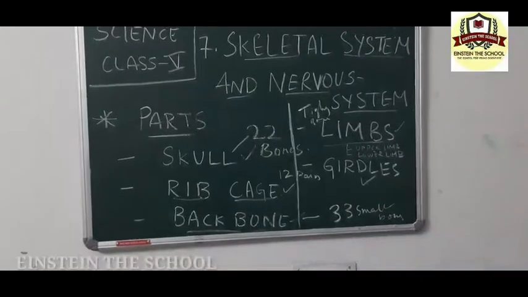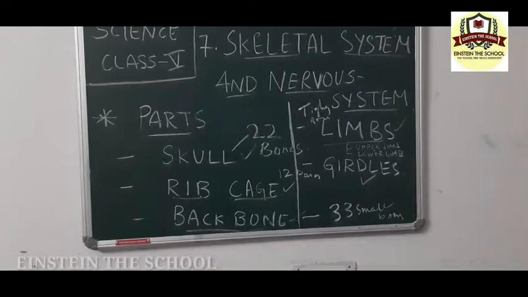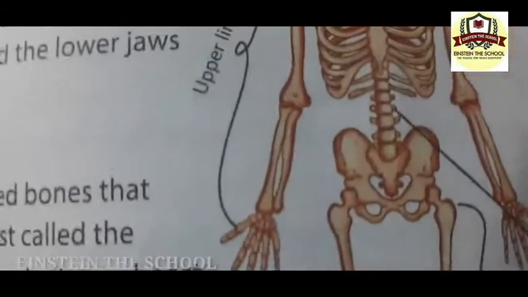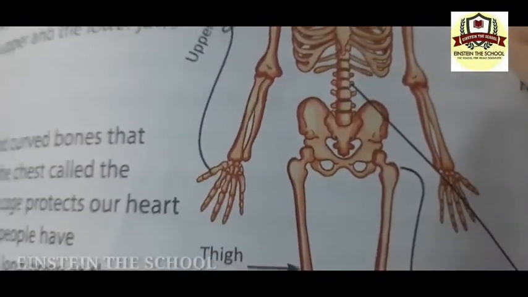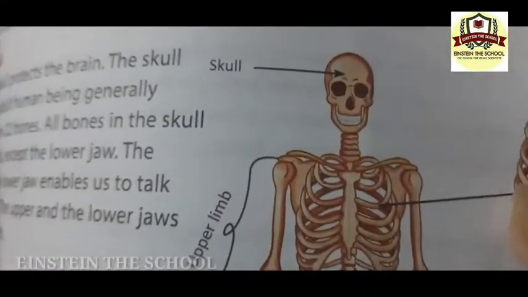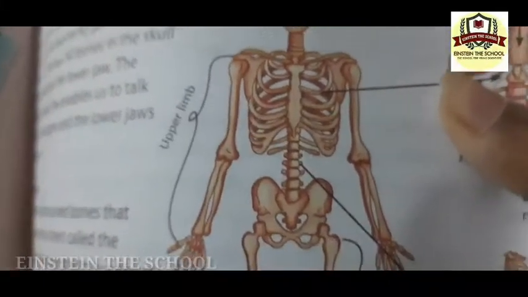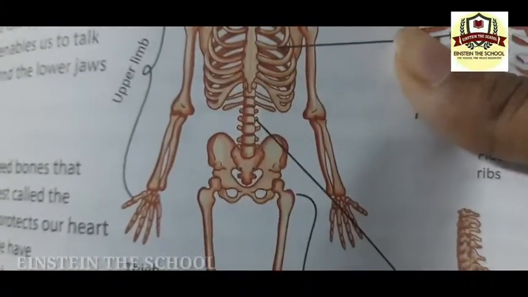Here, this is the lower limb. This is the hip girdle, and this is the shoulder girdle. The shoulder girdle connects the upper limb to the body, to the backbone, and the hip girdle connects the lower limb to the body.